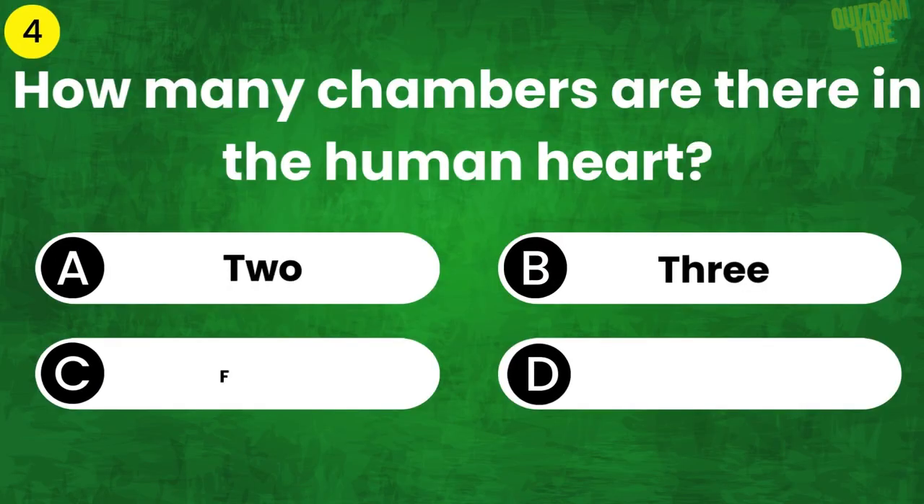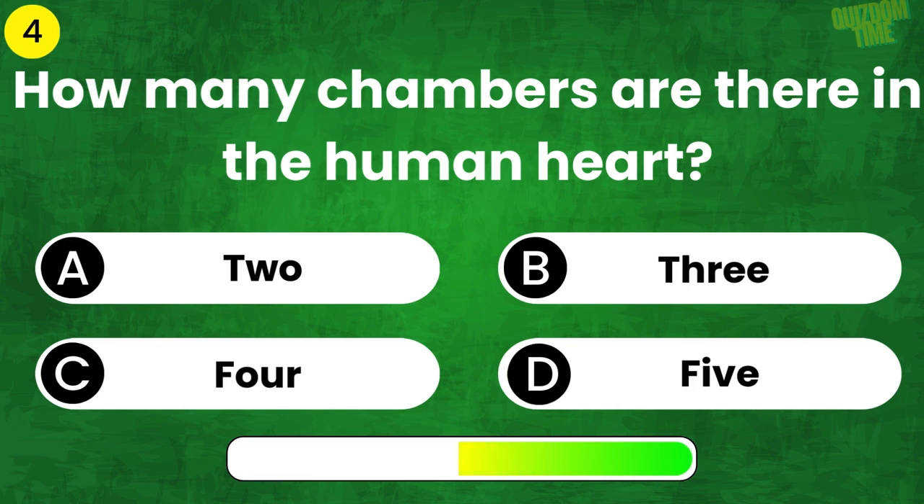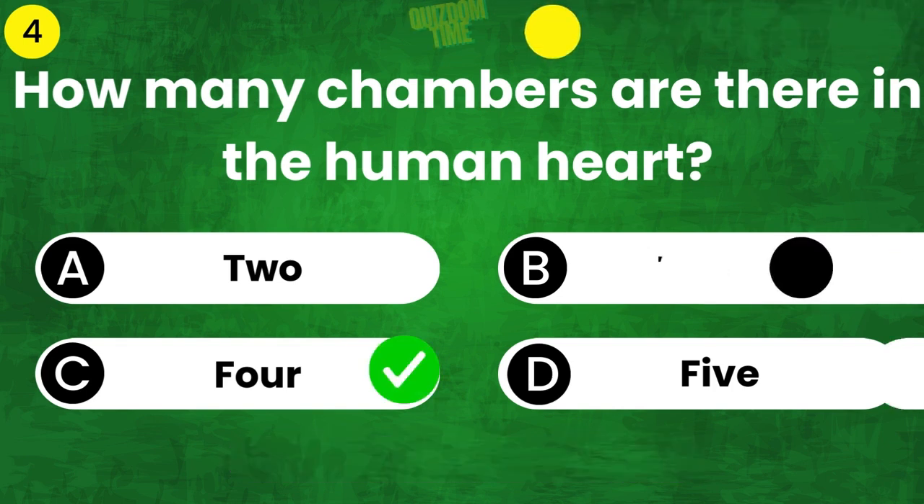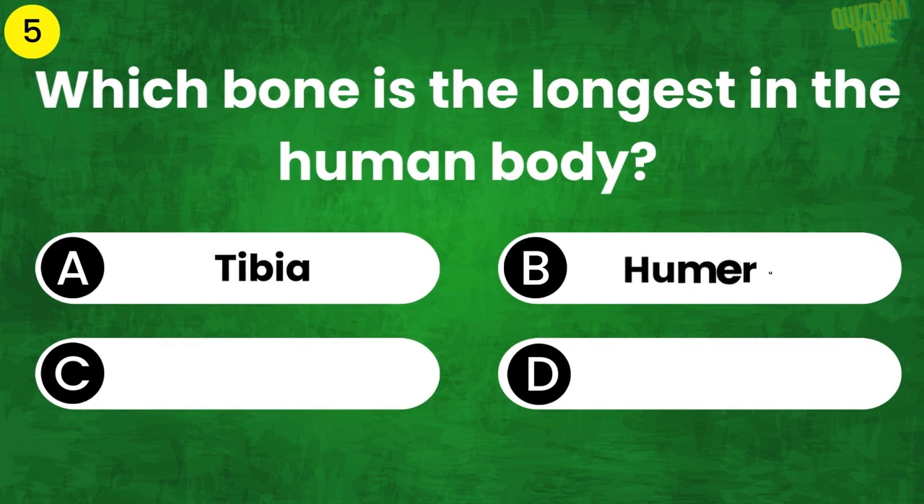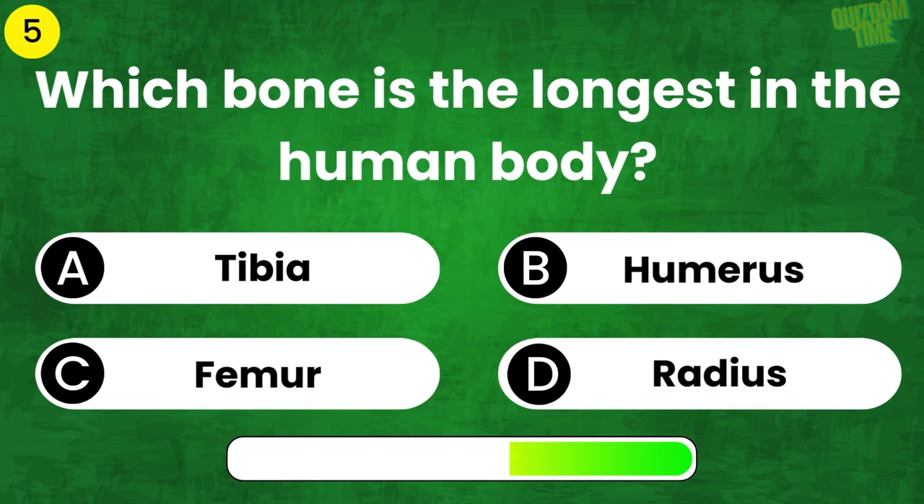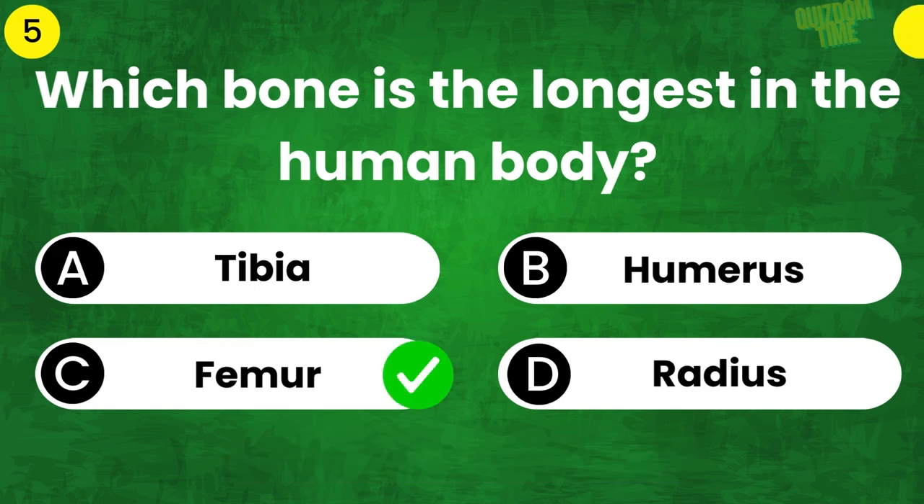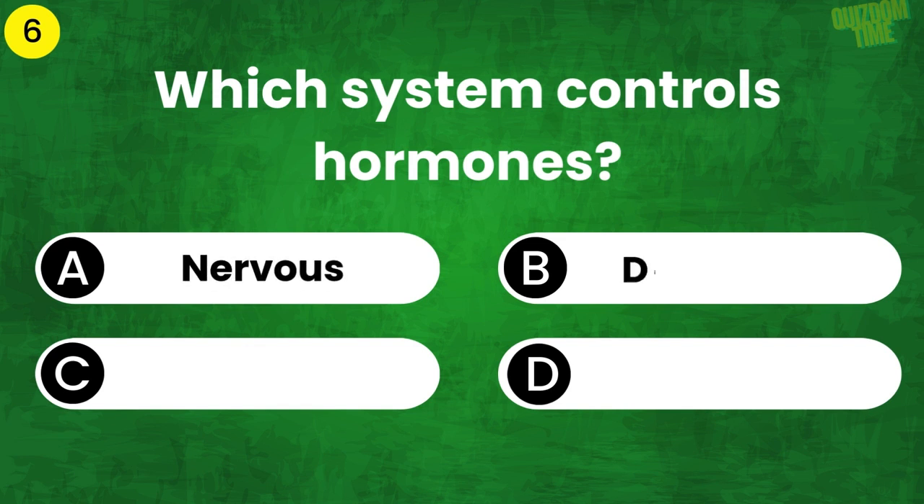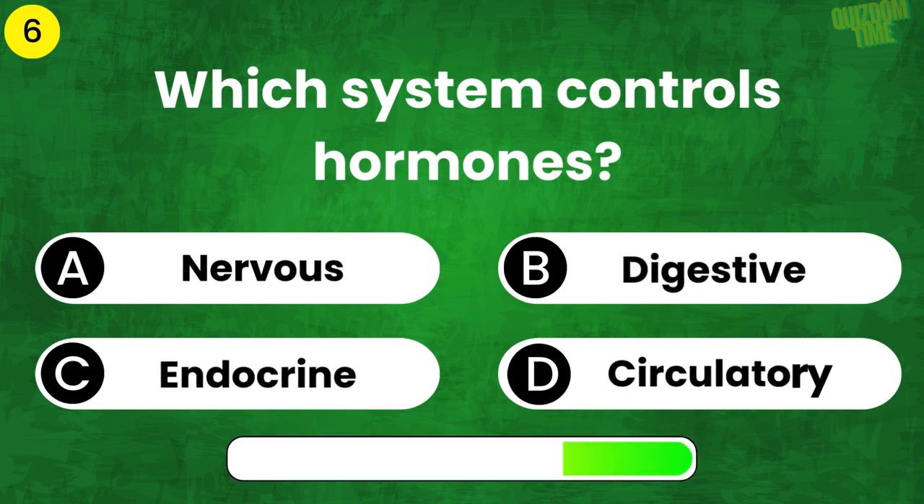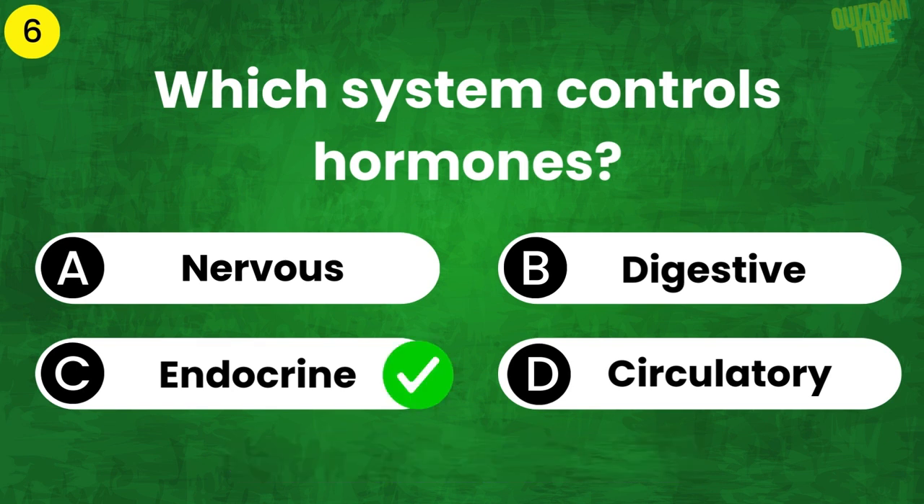How many chambers are there in the human heart? The answer is 4. Which bone is the longest in the human body? The answer is femur. Which system controls hormones? The answer is endocrine.